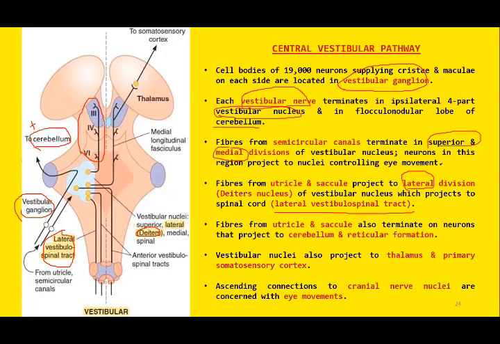Head rotation to the right side will stimulate the right horizontal semicircular canal and cause depolarization or excitation, and the opposite end will be inhibited. Similarly, head rotation to the left side will stimulate the left horizontal semicircular canal, and this will get excited and the opposite will be inhibited. All these events occur at the onset of head rotation, and at the cessation of head rotation, the events will be reversed. And all this mechanism of excitation and inhibition of hair cells is due to dragging of the cupula through the endolymph because both have different inertia.